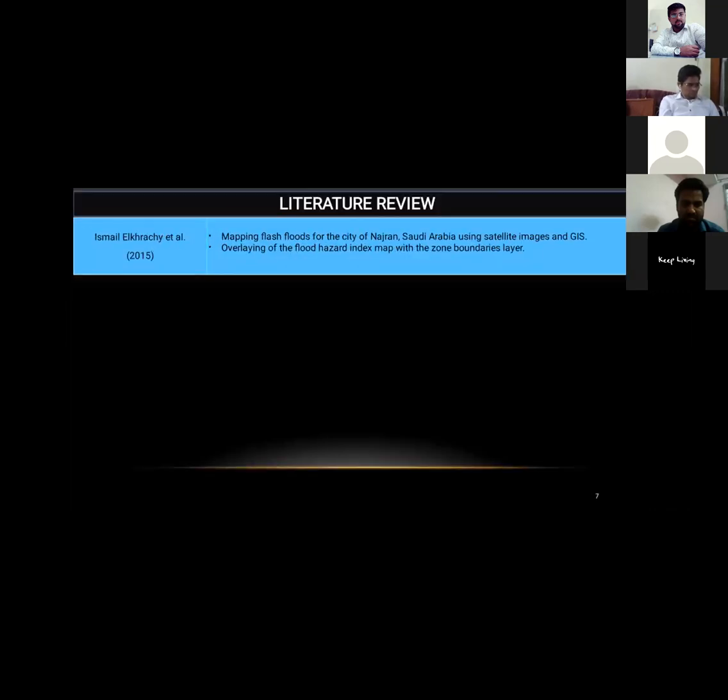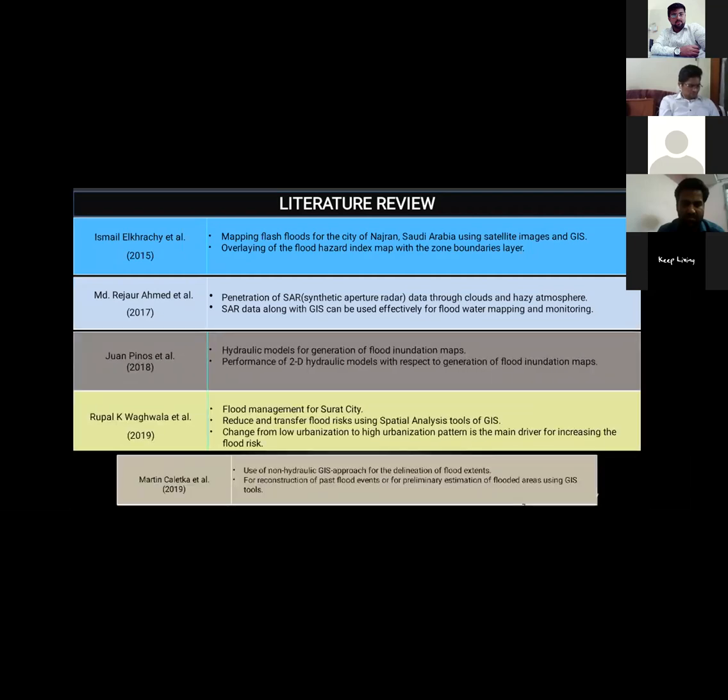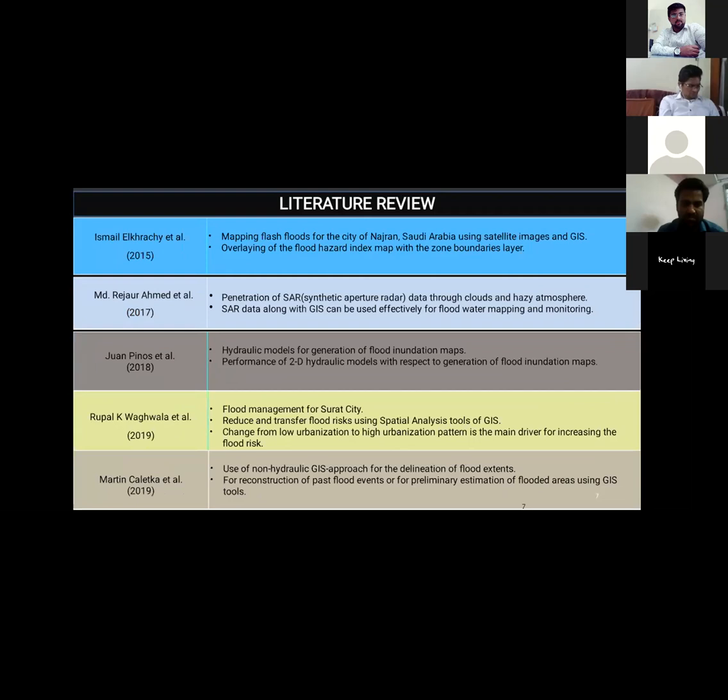So talking about the literature review, I have gone through the various authors that have earlier studied the work on GIS using various methodology and ArcGIS as well. My work here would be quite similar to Mohammad Rejar et al. He used SAR, that is synthetic aperture data, which is also helpful in case of clouds and hazy atmospheres, and could easily be used with the help of ArcGIS software.